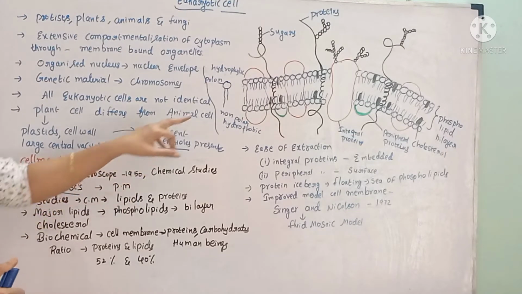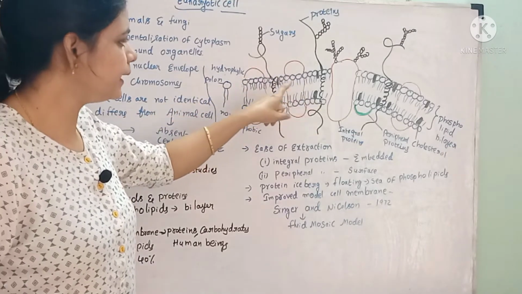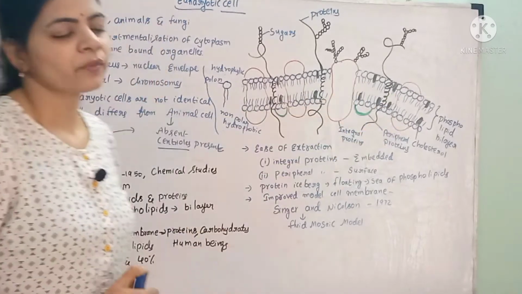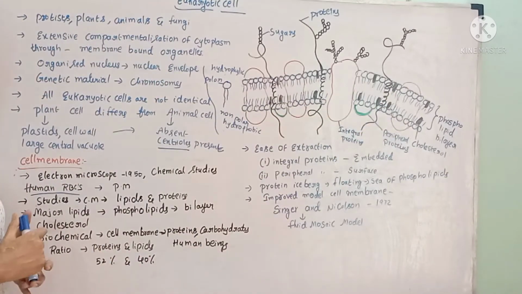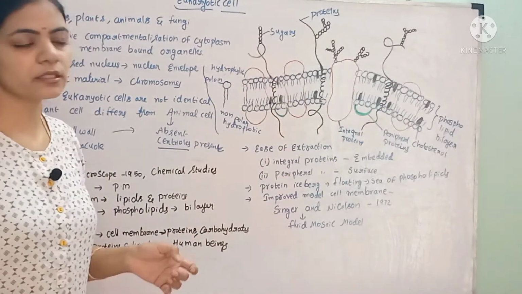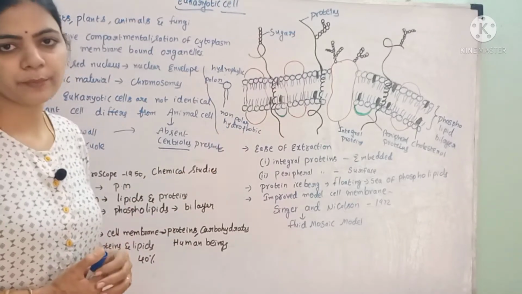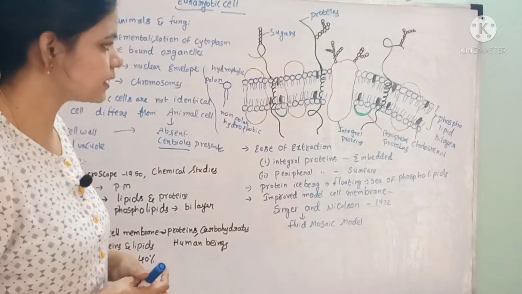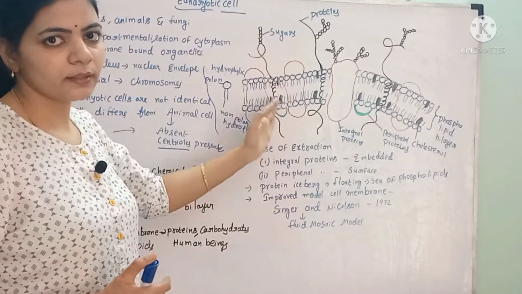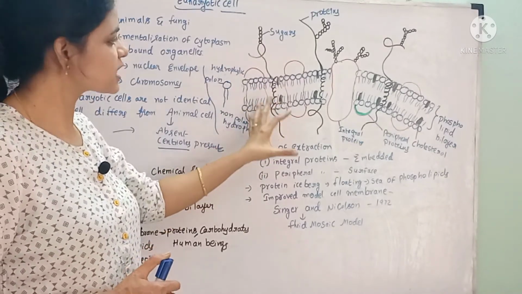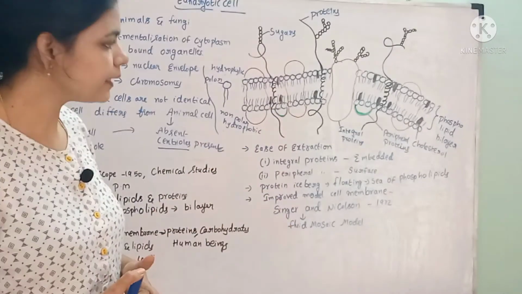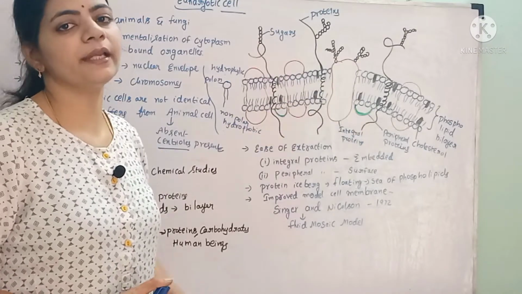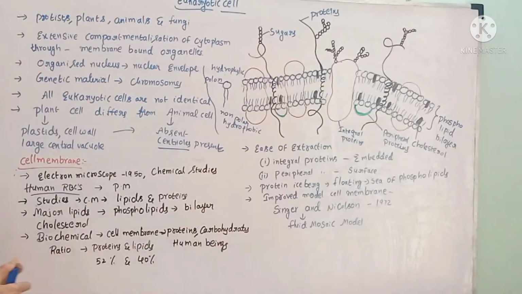Here, in addition to this phospholipid bilayer, it also consists of cholesterol. The function of this cholesterol is that when the plasma membrane is facing very low temperatures, the cholesterol helps to prevent the plasma membrane from freezing. In addition, cholesterol increases the fluidity of the plasma membrane.